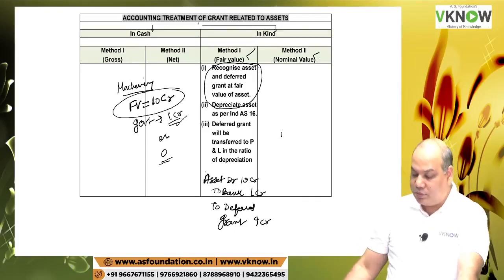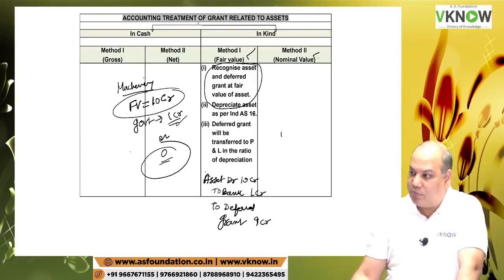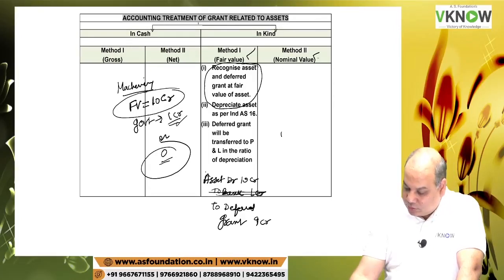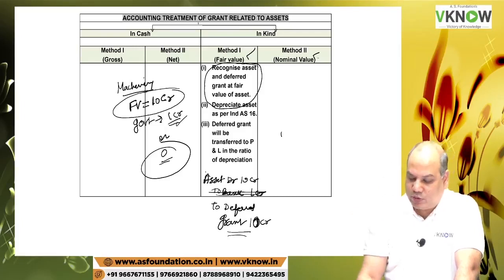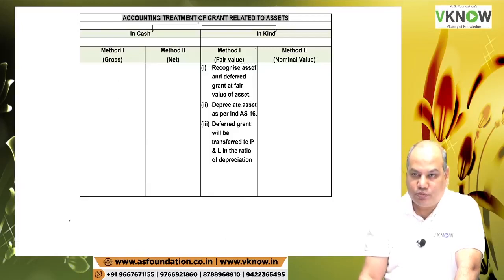And what if the government has given me free of cost? Asset account 10 crore, to bank nothing, to deferred grant 10. And this deferred grant will be transferred to P&L account over a number of years. Is it right? But the institute has allowed one more approach, the nominal value approach.